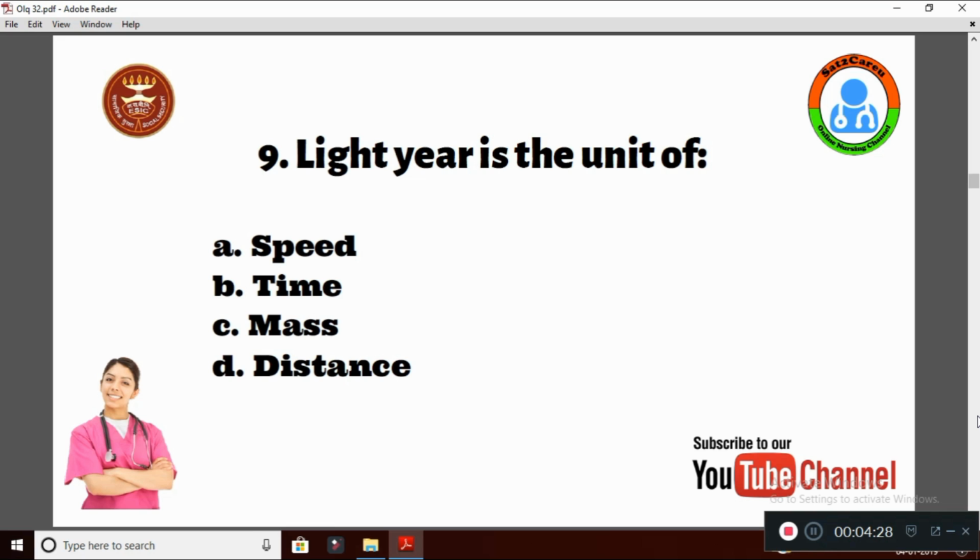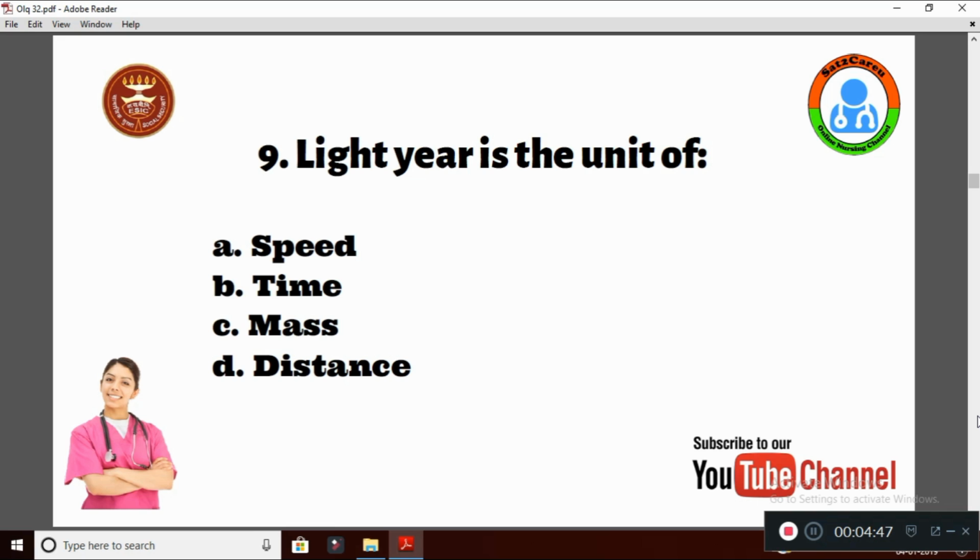9th question. Light year is the unit of option A speed, B time, C mass, D distance. So light year is the unit of the traveling distance. Distance, option D is the correct answer.